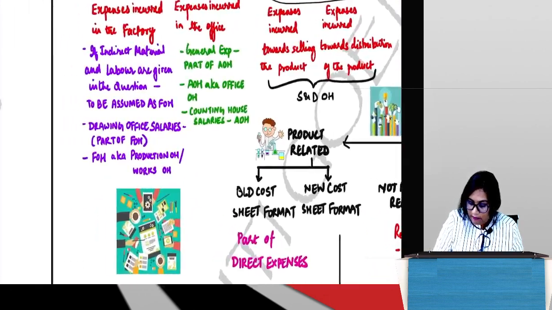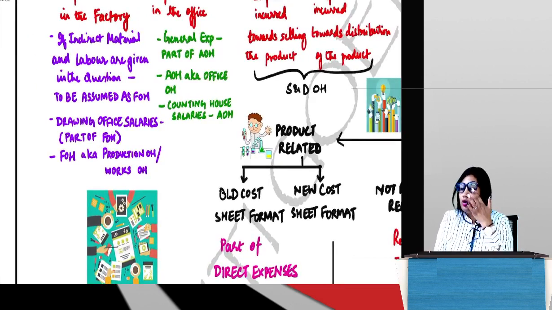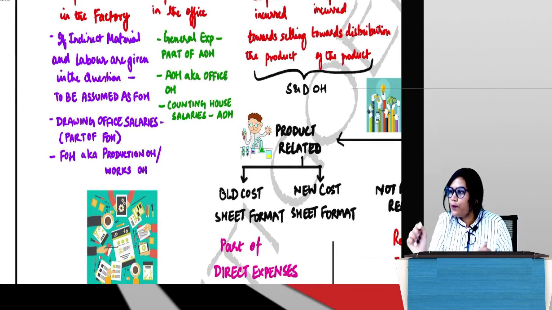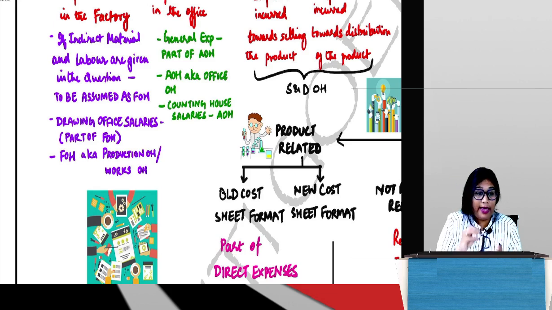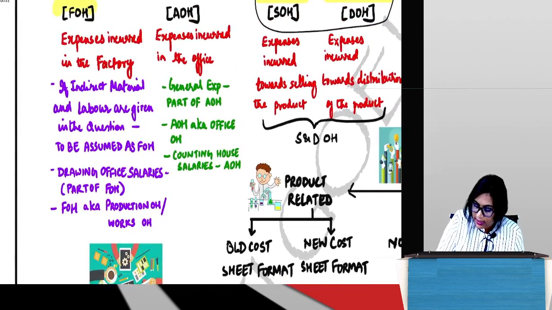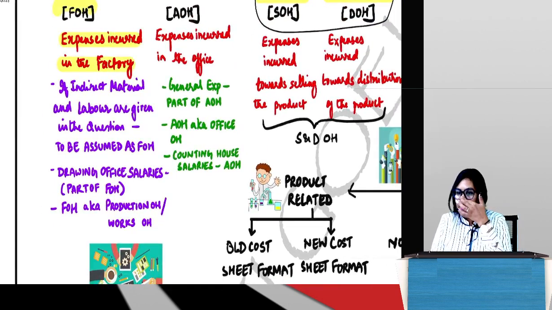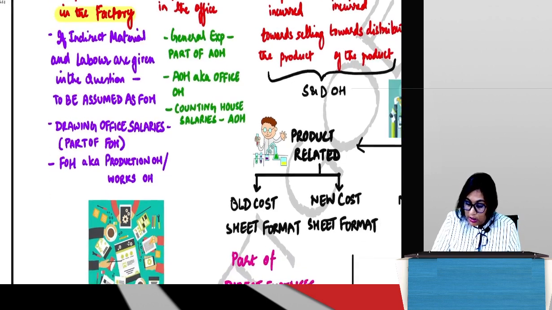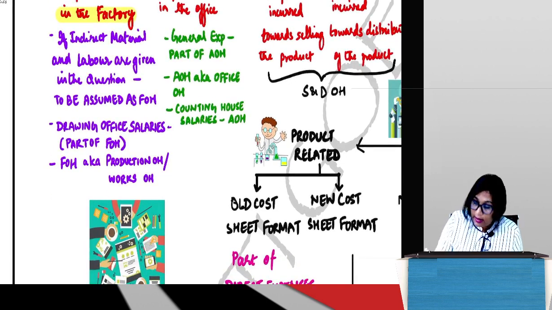Now guys, we'll go into each of these overheads to understand certain important points which will be very, very helpful for our problems. Okay. So the first one is factory overheads, expenses which are incurred in the factory. This is also called by another name.